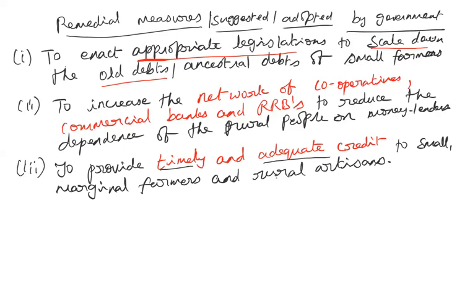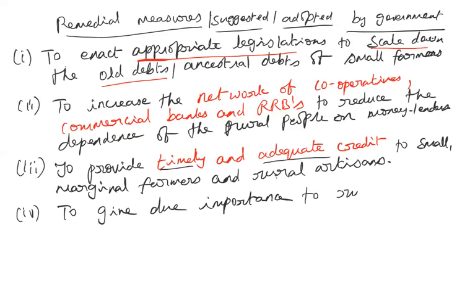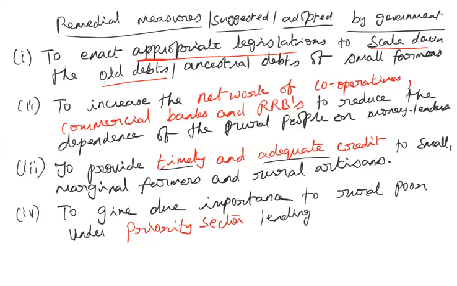Okay, and then the next measure suggested is to give due importance to the rural poor under priority sector lending by banks.